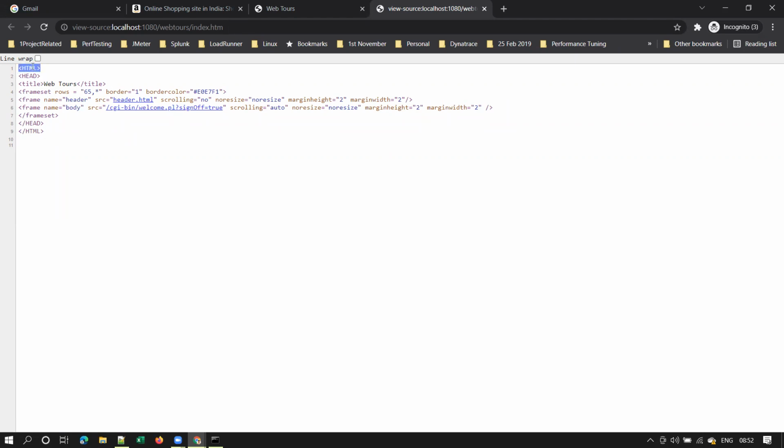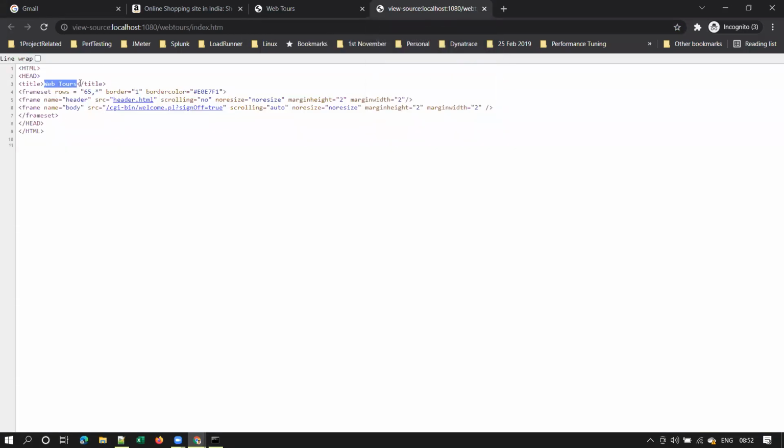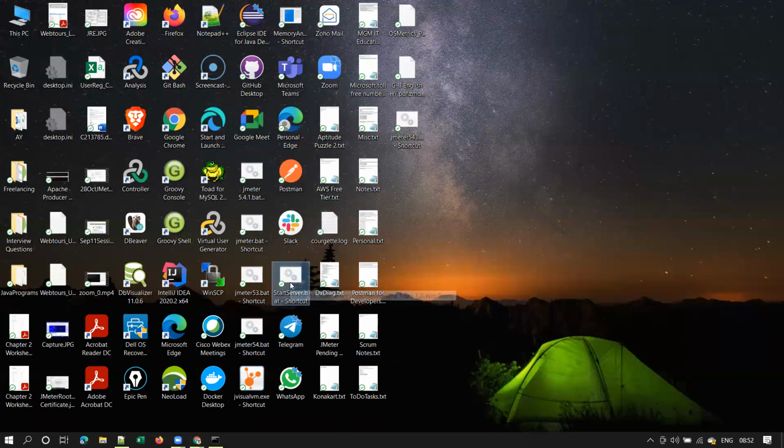You see there is some HTML code here, and see here, title. Whatever you give here in the place of title will be visible over here. This is what you are seeing as the page title. Please remember this. This is called the page title. Suppose if I type here, I can change the title here. Okay, let me go to that.